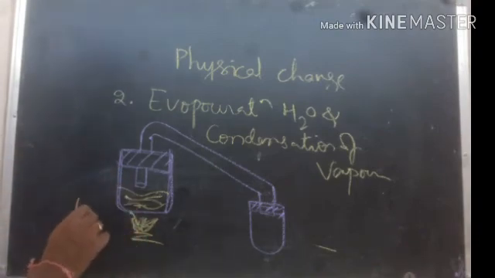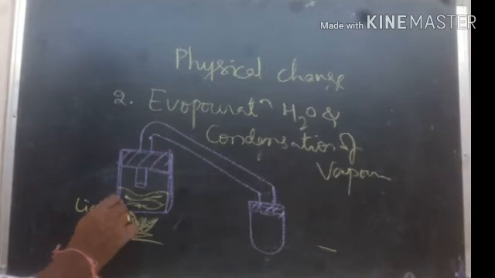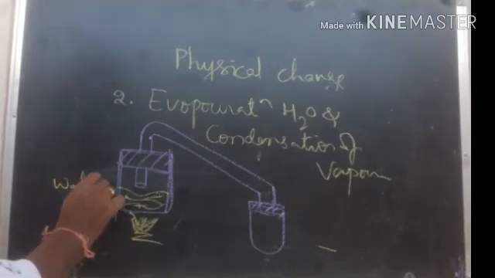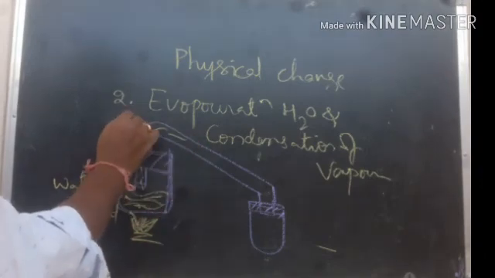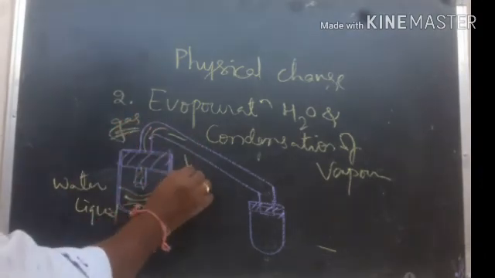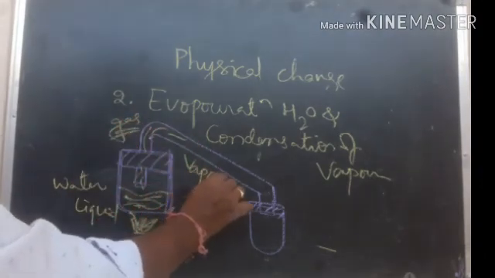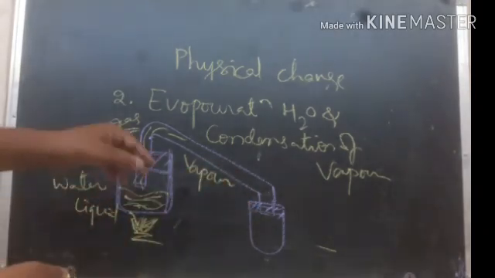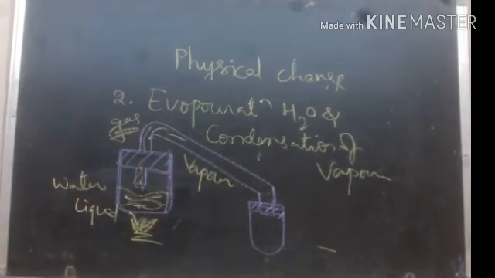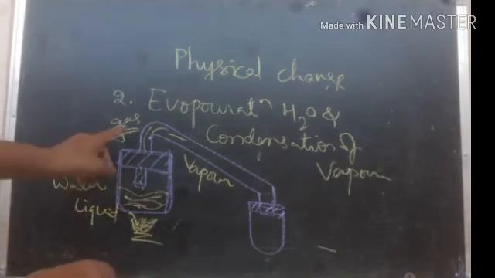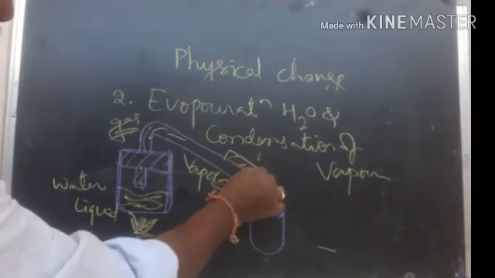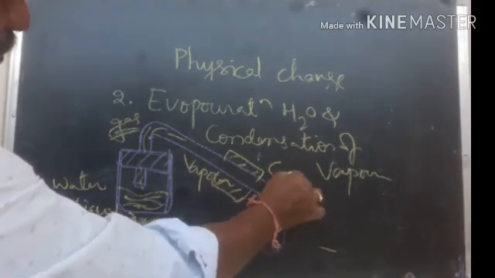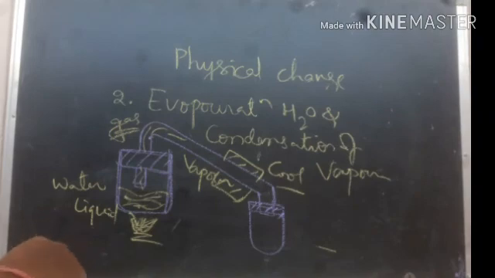Means the liquid state water is converted into gaseous vapor, isn't it? Now it is gas. Gaseous form, vapor is formed. Now when you boil the water, it becomes vapor. The liquid water becomes gaseous vapor. Now if you cool the vapor, then what happens?